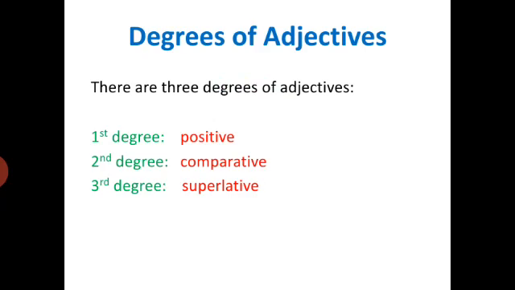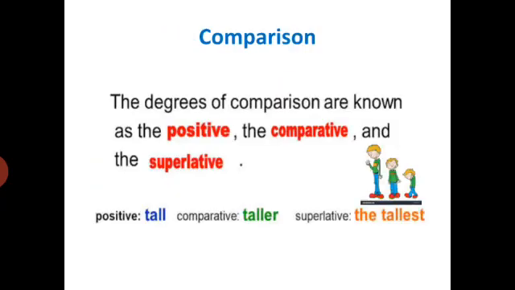There are basically 3 degrees of adjectives. First degree is called positive, second degree is called comparative and third degree is called superlative. So the degrees of comparison are known as the positive, the comparative and the superlative. But in fact the positive degree is not the degree of comparison, as we don't compare anything using the positive degree of comparison. For example, tall.